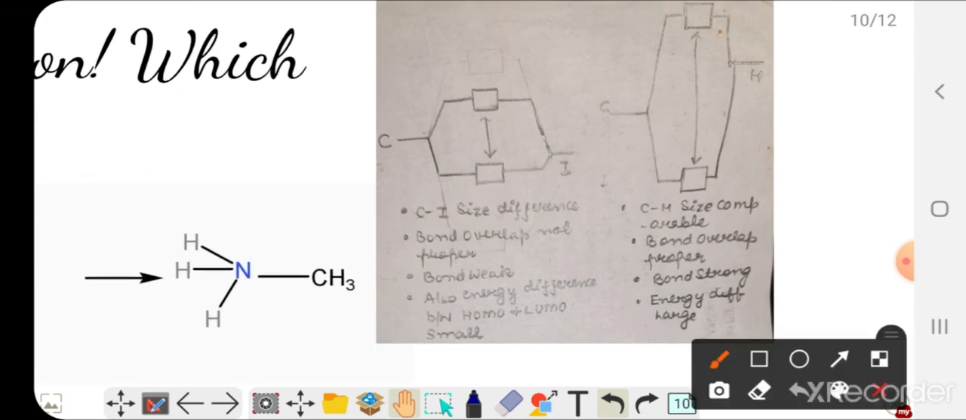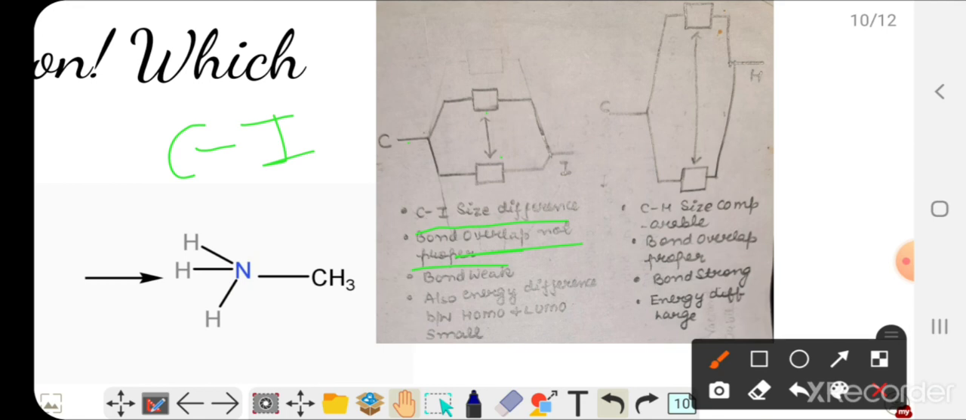In case of the carbon iodine bond, the electronegativity difference as well as the size difference between the C and I is large. As a result, bond overlap is not proper. So this carbon iodine bond is weak, and also the energy difference between the HOMO and LUMO of the carbon iodine bond is small. So the attack can occur on this.